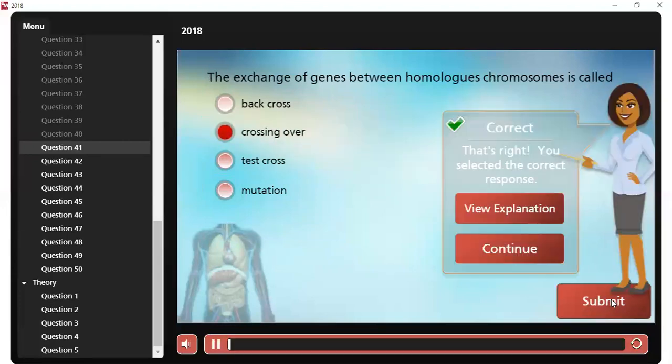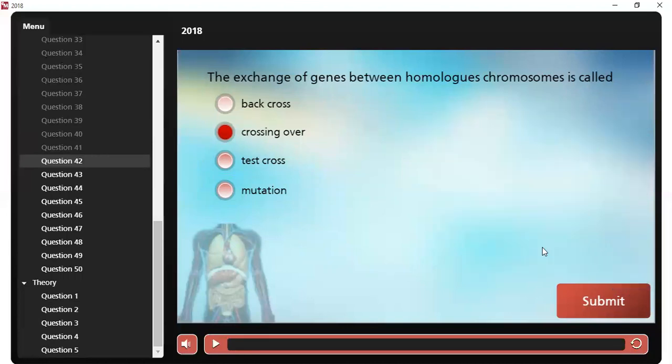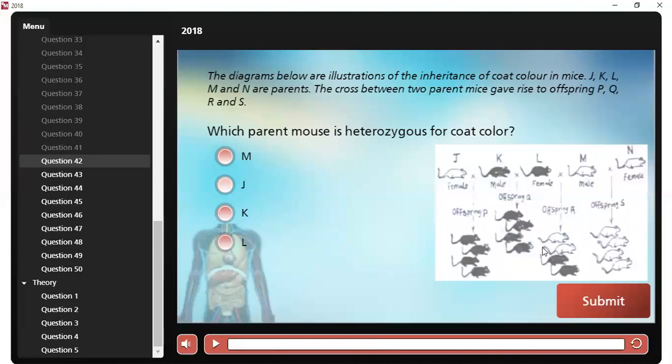Number 42. Look at the diagram again. The diagrams below are illustrations of the inheritance of coat color by mice. J, K, L, M, and N are parents.